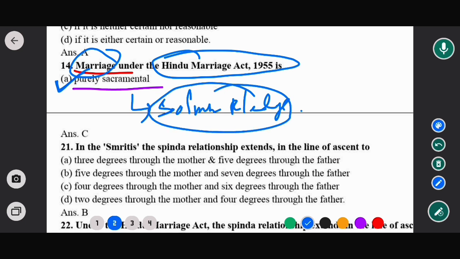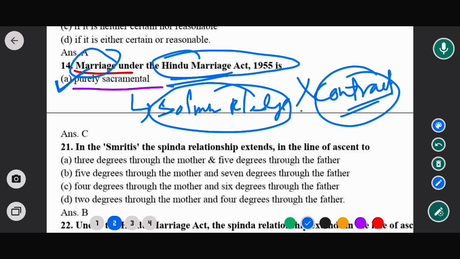It is not a contract. Always remember that under Hindu law, marriage is always a sacrament, not a contract. Sacrament means an important religious ceremony.